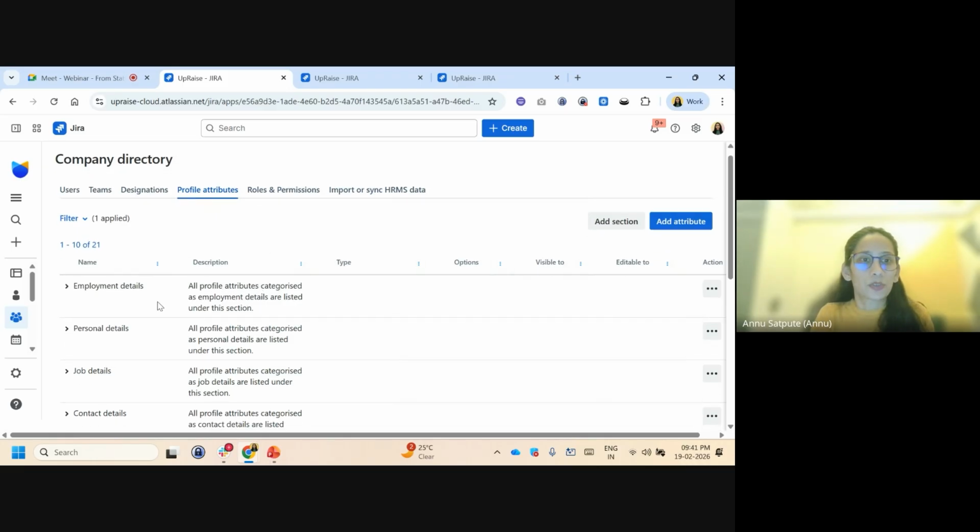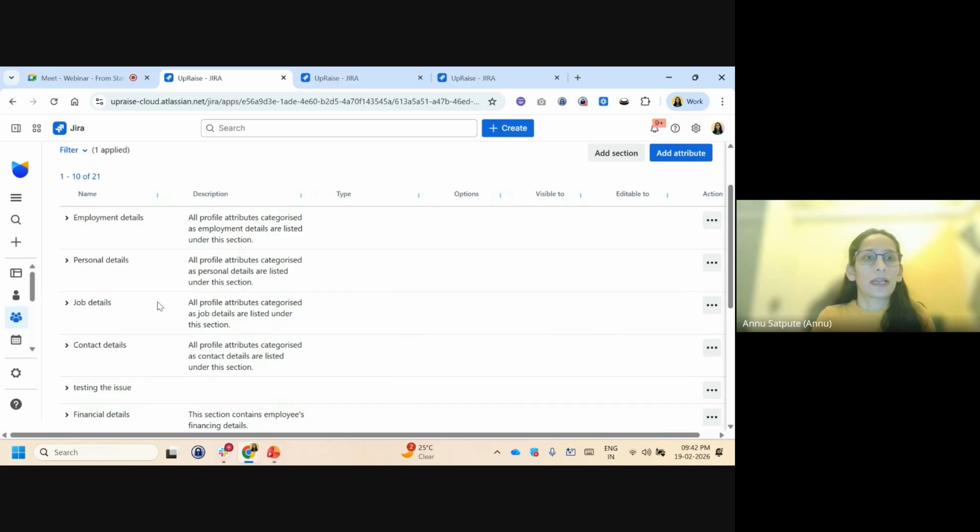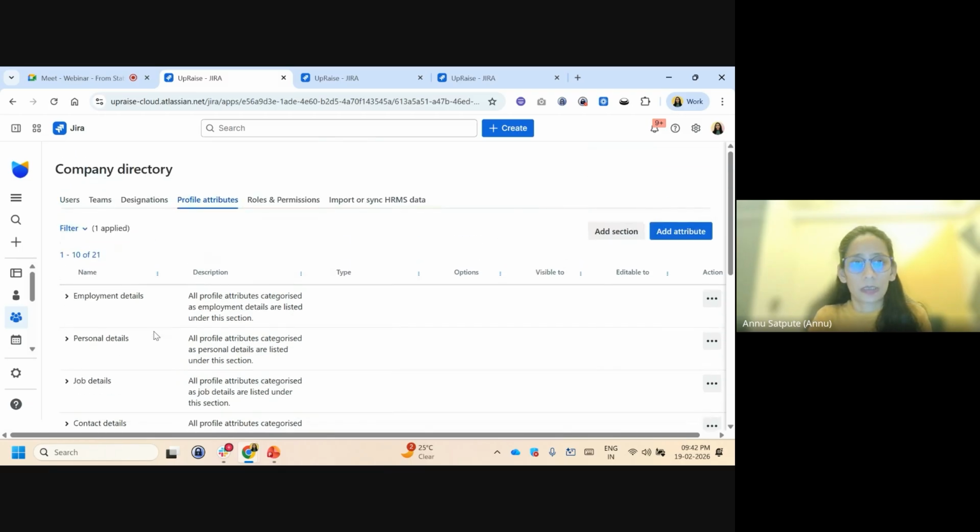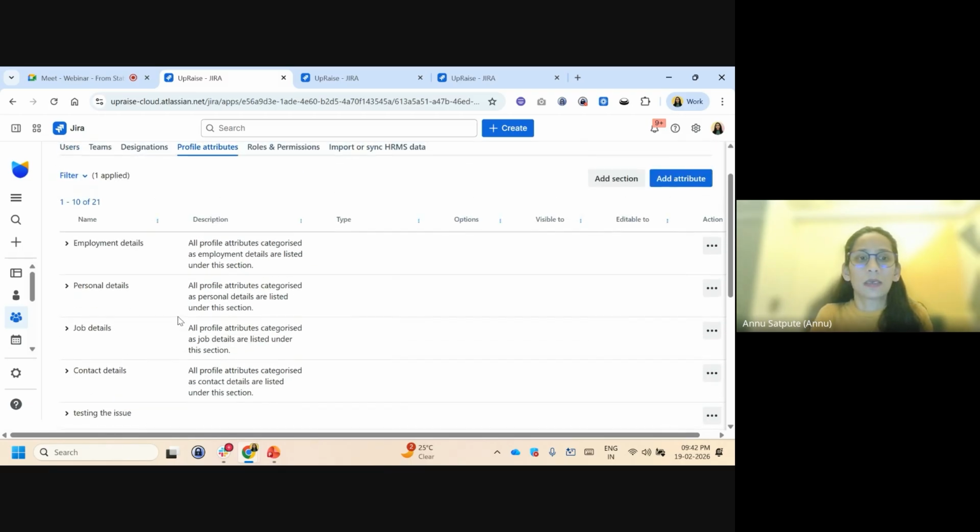Not just the profile attributes, but you can segment those profile attributes into different sections, right? So in employment details, possibly you will have very basic details like their employee ID, their joining dates, or their job designation. In personal details, you might have their personal contacts, address, emergency numbers, etc. So if you think of it from an employee perspective, you will have everything available at one place. You don't really have to look at different places for this kind of employee data, right? So these are the different sections that are here.